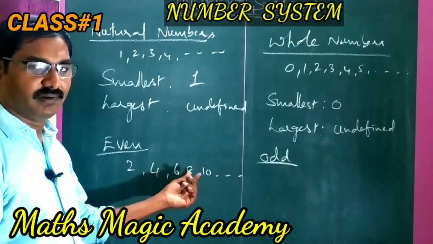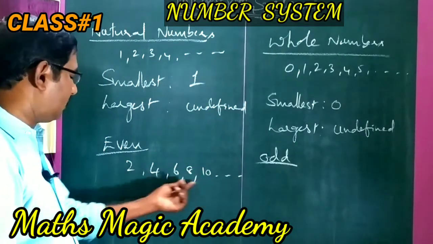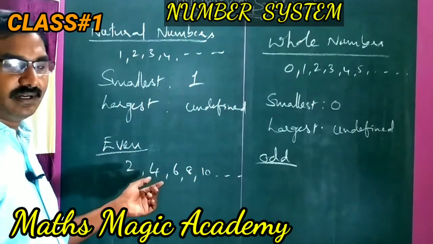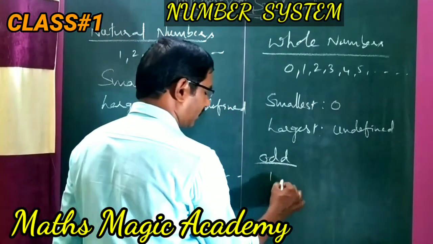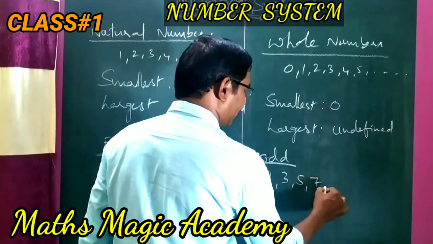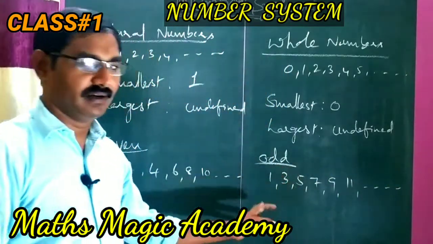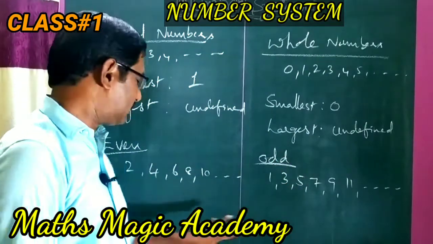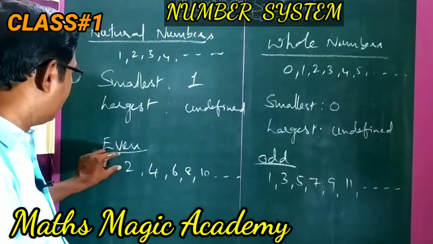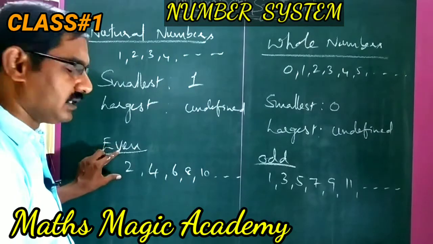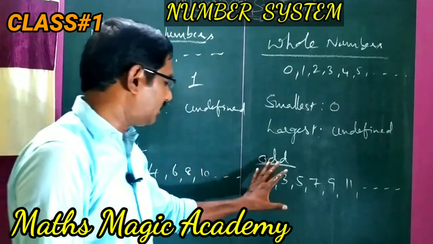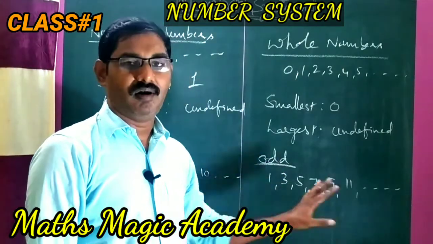Okay, continuously it will be there. So these all are called even numbers. And the rest of the natural numbers, what is there? 1, 3, 5, 7, 9, 11 and so on. These all are called odd numbers. Simply we can say the numbers which are divisible by 2 are called even numbers, and those which are not divisible by 2 are called odd numbers.